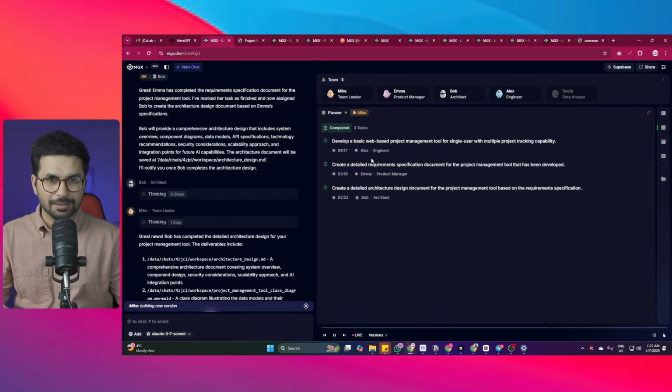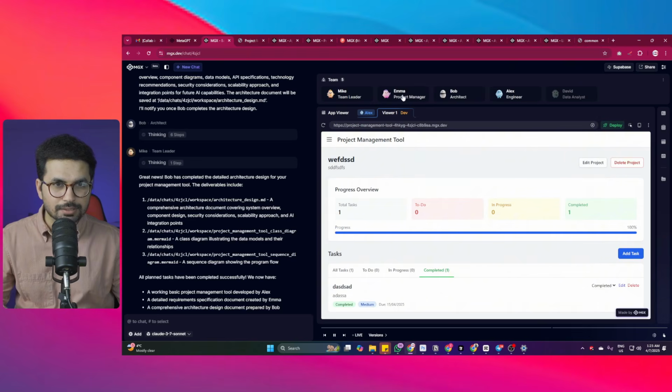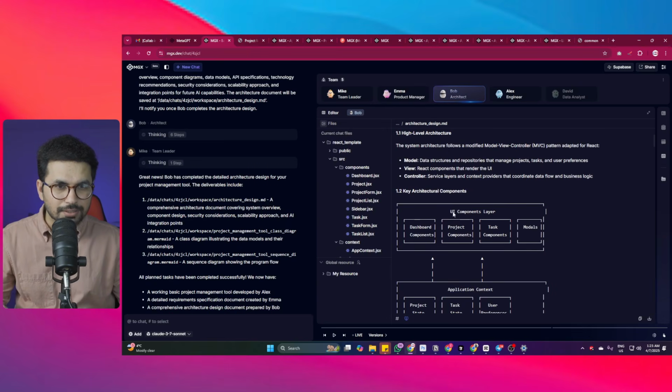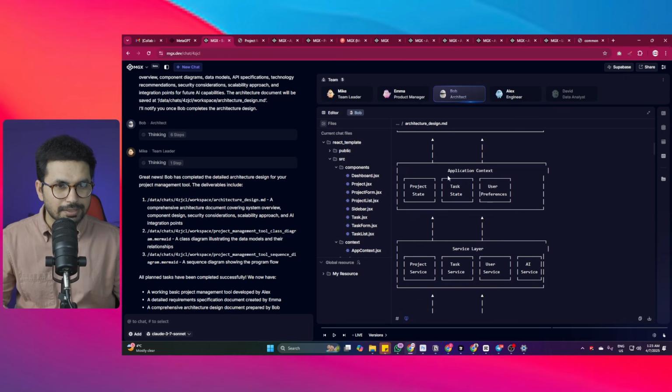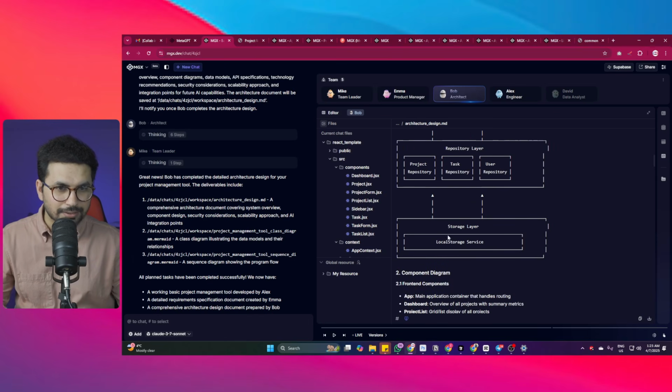So Mike is back. Mike has just updated this project planner in here, and Mike is saying that Bob has completed the detailed architecture design for your project management tool. So this is what Bob has created. So this is the diagram that Bob has created. So there is a UI components layer that has dashboard components, project components, task components, and then models. And then there is application context that has project state, task state, and then user preferences. There is a service layer, then there is a repository layer. Perfect. Then there is a storage layer as well.